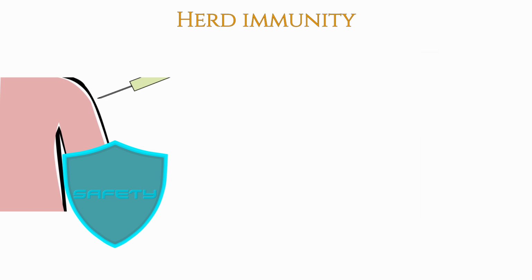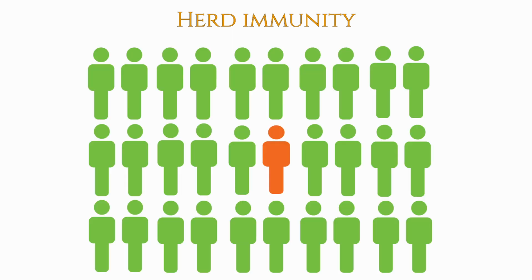When the vast majority of a population has been vaccinated, the viruses cannot circulate easily as they can't find a host to invade. Let's say that in a group of 30 people, 29 are vaccinated and only one is not. This person is being protected by the others. If the virus infects someone vaccinated, it will be rapidly destroyed thanks to the immunization and it won't spread.